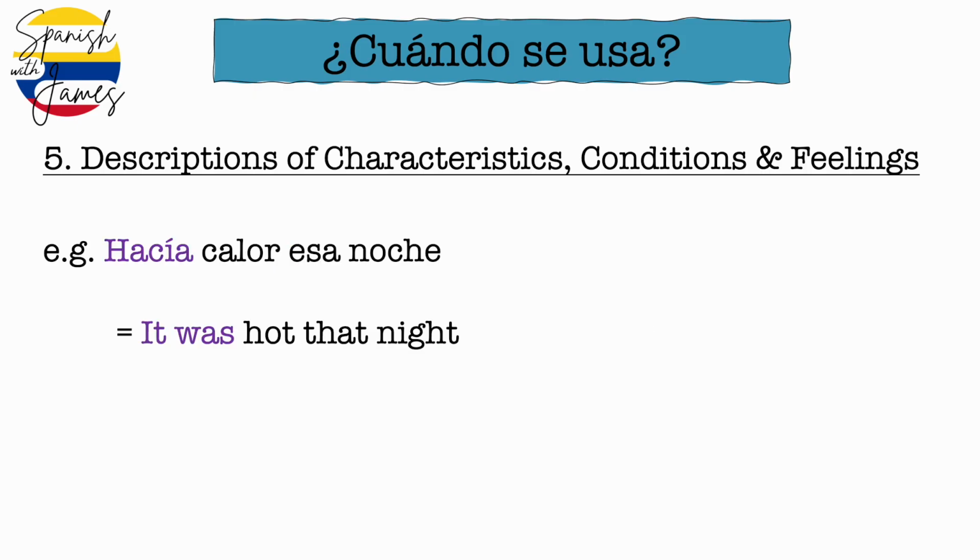Okay, moving on to the second aspect of this one, conditions, like being hot or being cold. We'd use the imperfect if we were to say it was really hot that day or it was really hot that night. For example, hacía calor esa noche. It was hot that night. And again, because it wasn't hot just for 1 minute, it was hot kind of throughout the night. So the imperfect is always expressing this idea of something that takes place over a longer period of time.